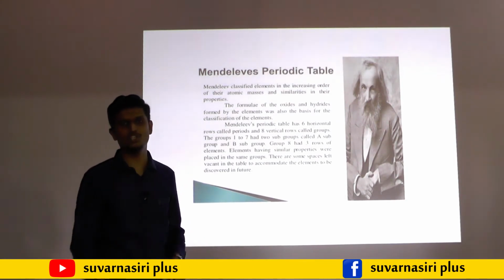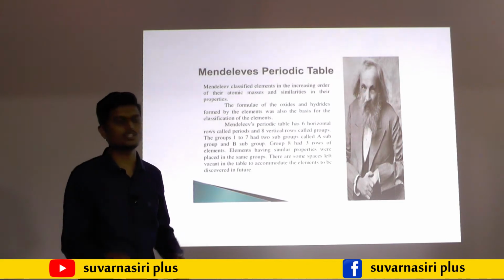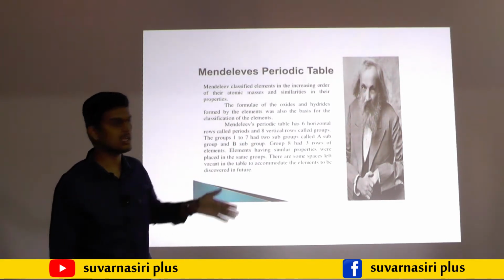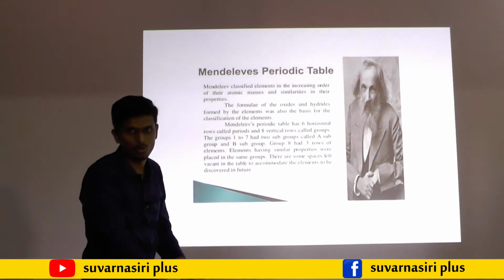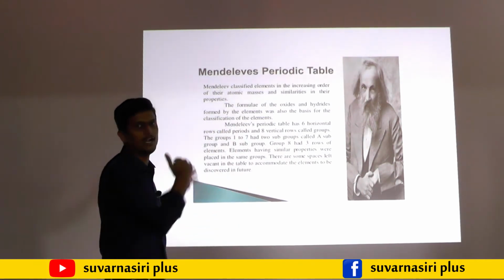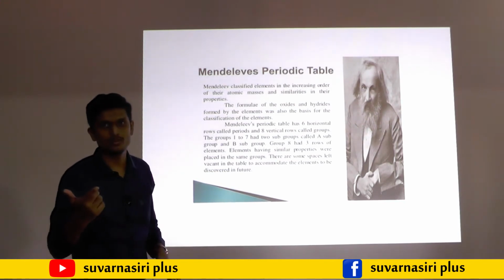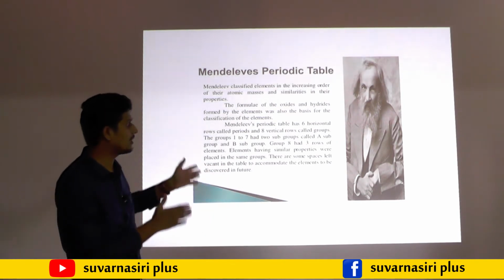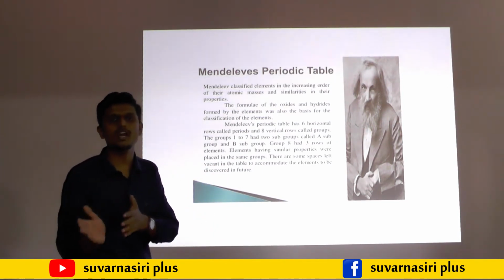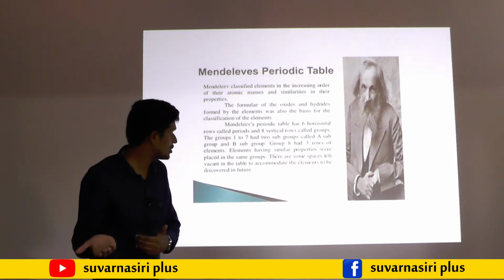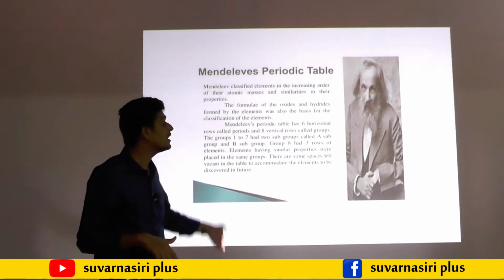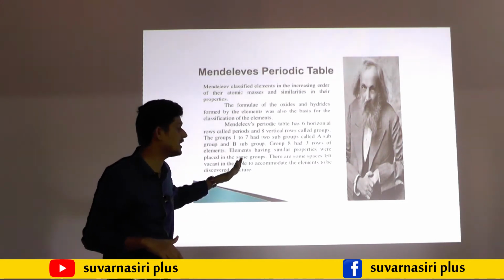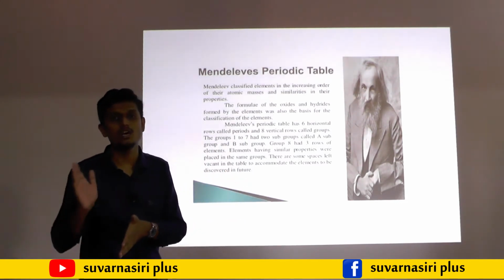For example, magnesium reacts with only one oxygen, that is MgO. Calcium also reacts with only one oxygen, so he arranged them in one group. Then for example hydrogen gives H2O, then Na2O, then K2O, like that. So by how the elements react with hydrogen and oxygen, he made the groups. First of all, Mendeleev is the scientist who arranged the elements in periods and groups.